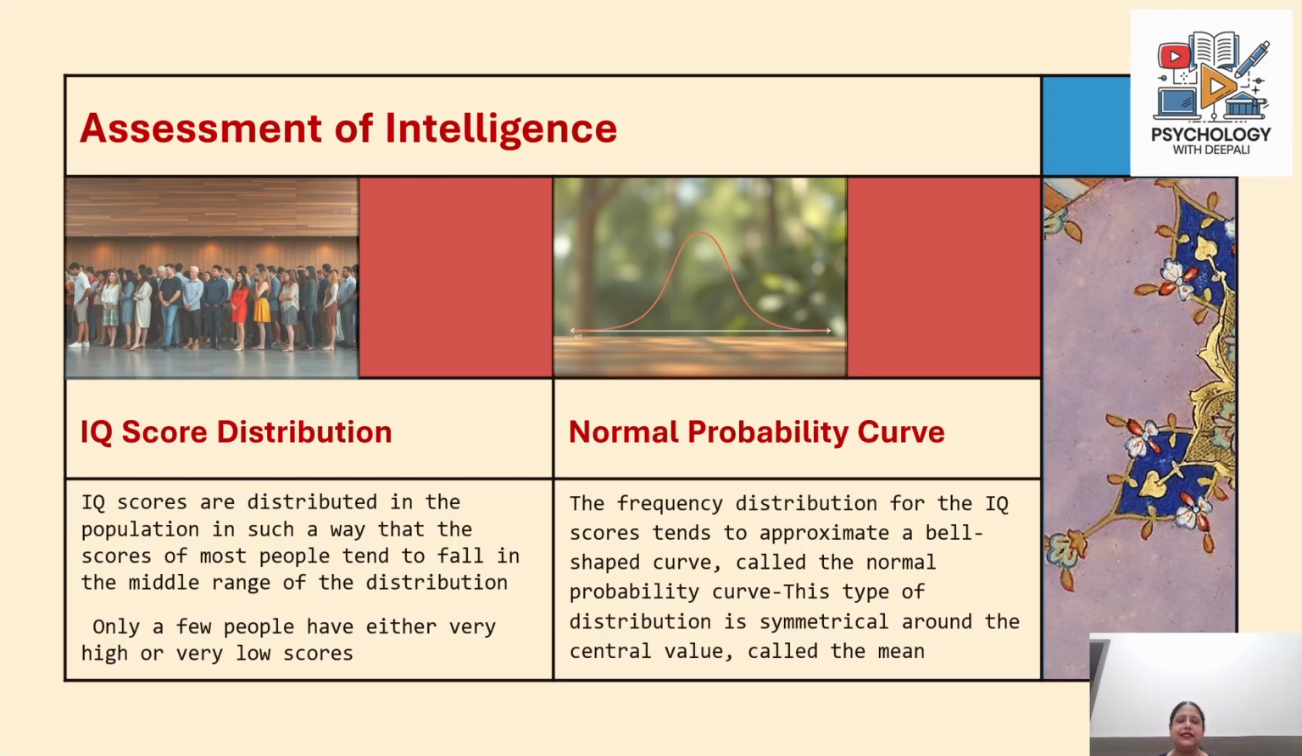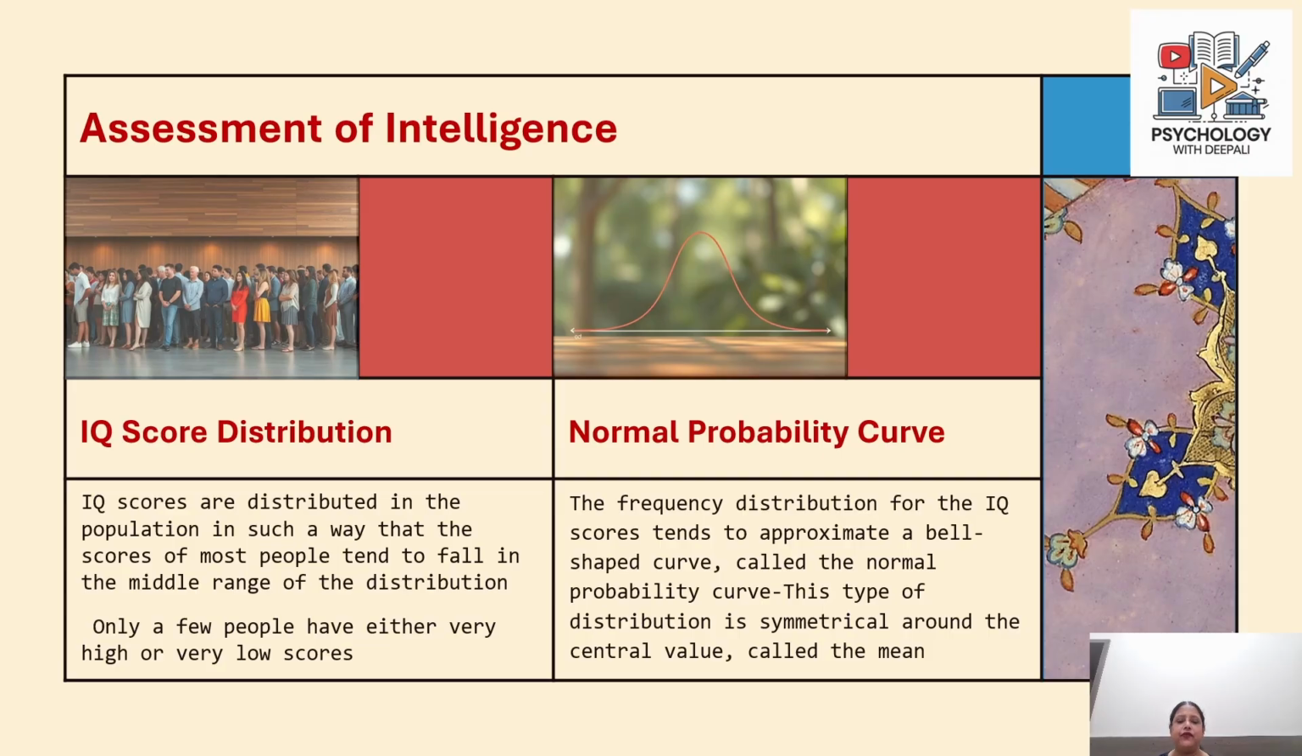Now, how do we assess intelligence? IQ scores are distributed in a population in such a way that most people, if they are given an intelligence test, will score in the middle range of the distribution of the entire set of scores. And only a few people will have very extreme scores. The frequency distribution, or the way we see the distribution of IQ scores in the population, is called the normal probability curve, which is a bell-shaped curve. And this type of